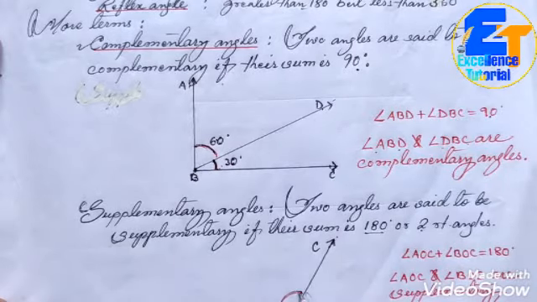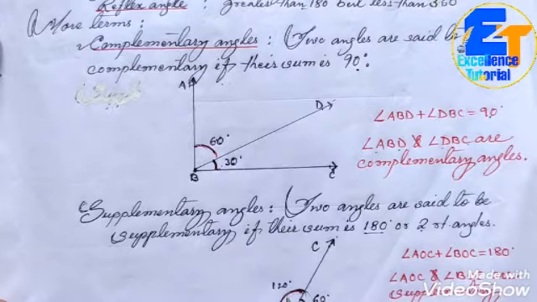On adding these two angles, suppose this is 120 degrees. We have taken this angle measurement; it is not the actual measurement, we have assumed. Suppose the whole angle is 180 degrees and this angle measurement is 60 degrees. So if you add them, 120 plus 60, it will become 180 degrees.